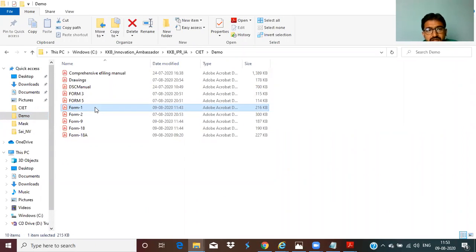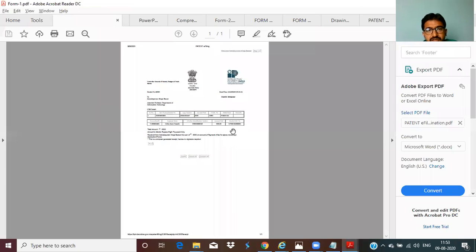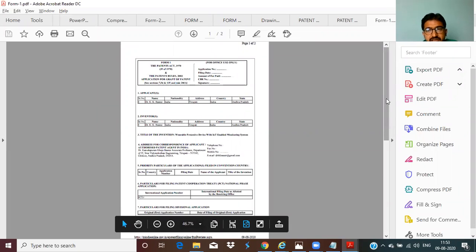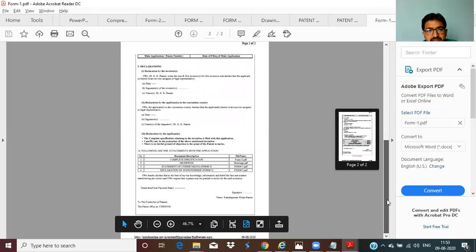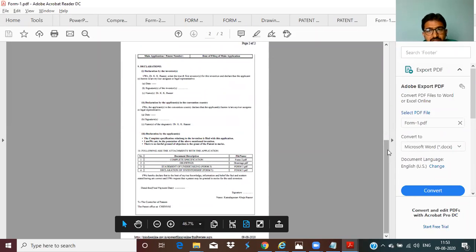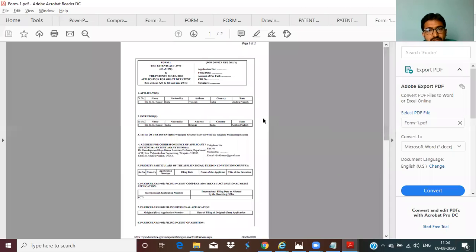The form 1, the total form 1, the entire form 1 consisting of all your details. This form 1 copy you have to send through speed post, only through the main post office, not the couriers. Speed post, you have to send to the patent office in Chennai. If you are related to the Chennai office, send it to the Chennai office. Without missing, please send that.